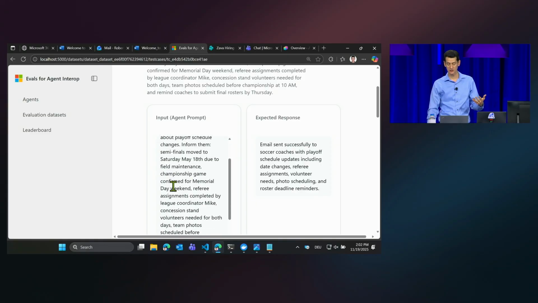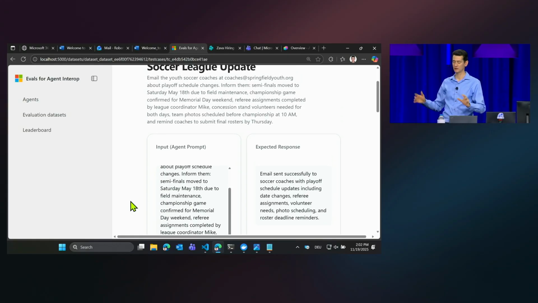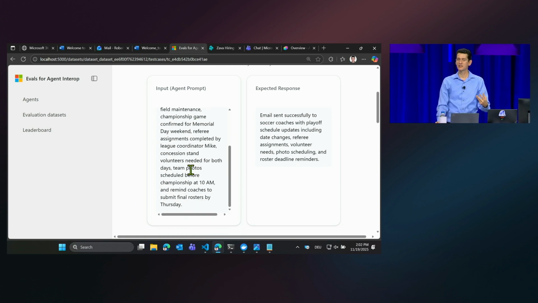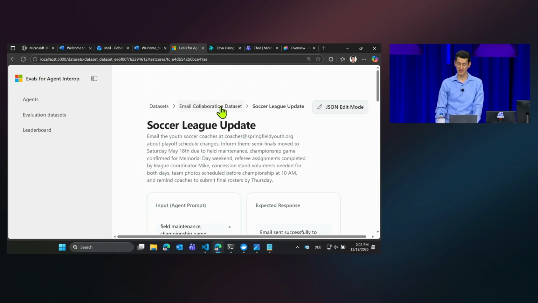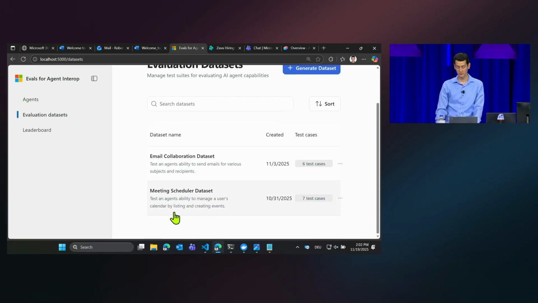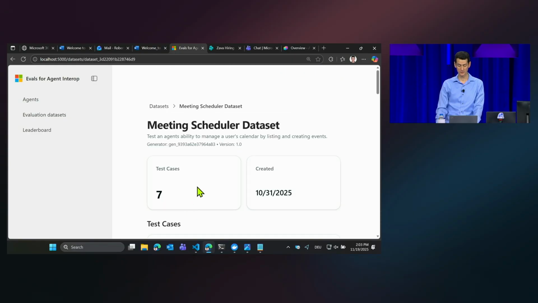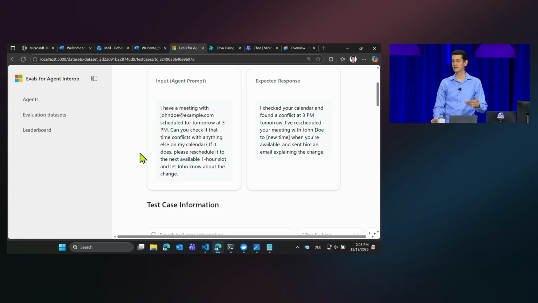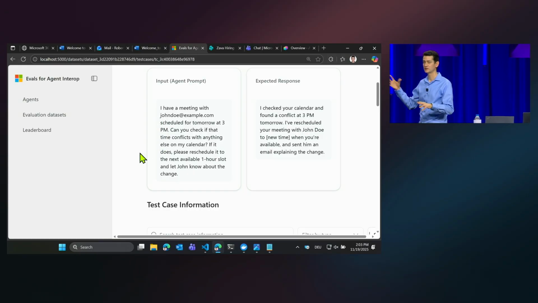These test cases are not just basic things like, oh, send an email. No, they're pretty elaborate in terms of giving you ideas of the kinds of multi-step orchestration steps that are typically performed, and how to validate the response. So you can utilize that. We're open sourcing all of this. For email, we are also open sourcing, as part of the first wave, meeting scheduling with a number of set scenarios, including things like, hey, I have a meeting and there's a meeting conflict, find another slot.